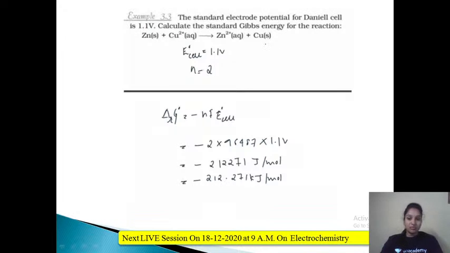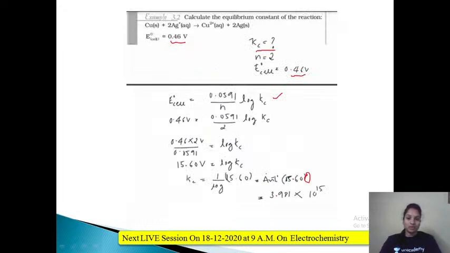So remember this equation, it's very important, and even this value of electrode potential for Daniell cell is 1.1 volt. So the number of electron changes from zinc to Zn2 plus, 2 electrons are changing. So 2 I will write. Delta G naught is equal to minus nF E naught cell, that will be equal to minus 2 into 96487 into 1.1 volt. So again you have this joules value converted into kilojoules by dividing it by 1000. Likewise, we have used this particular equation, E naught cell is equal to 0.0591 upon n log Kc, to calculate this Kc value, right? So here also you have anti-log values.